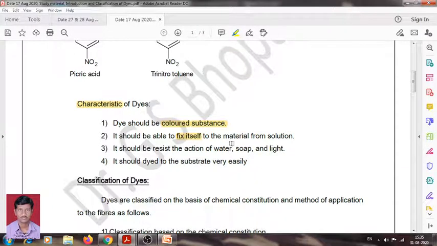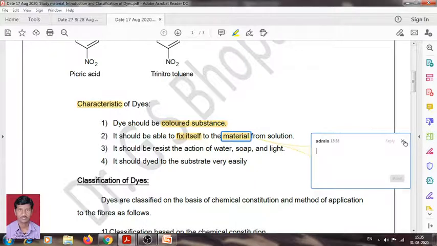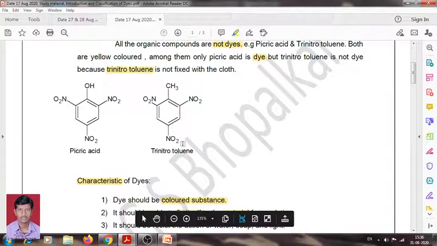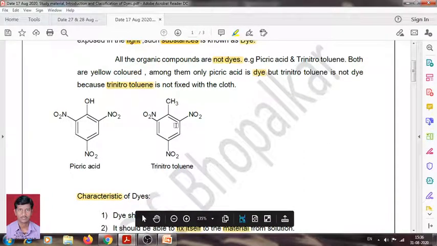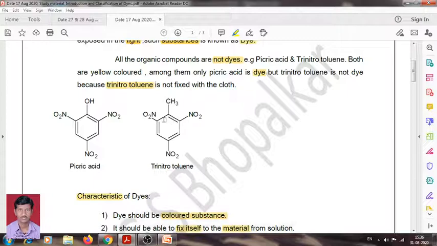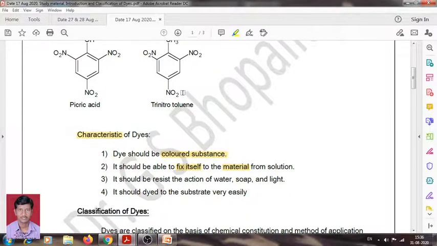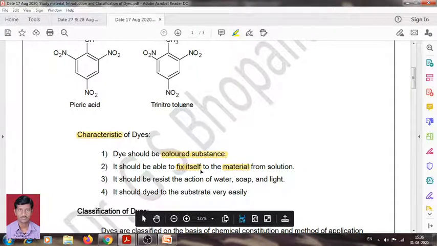This is important, because trinitrotoluene also has color and is an organic compound, but it does not act as a dye because it does not have any specific site or group to fix itself to the material from the solution.